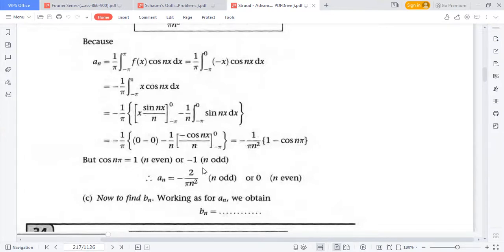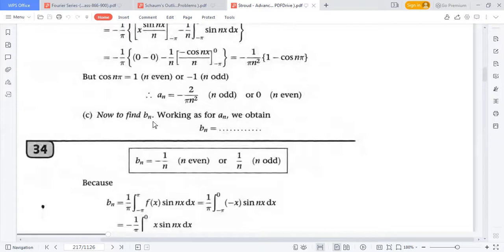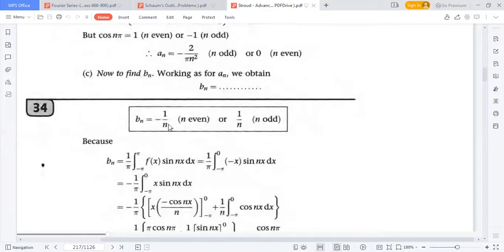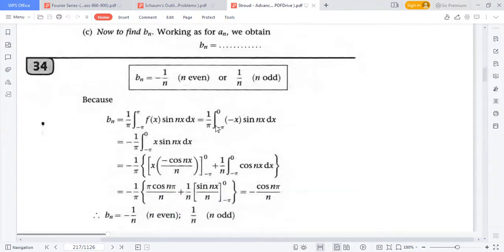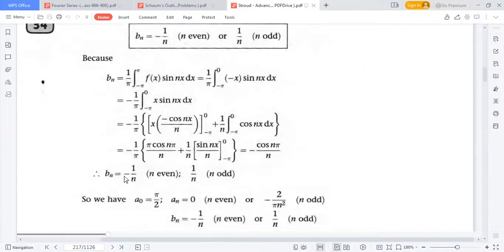Remember it. Similarly, we can find bn. For n even, we get bn equals minus 1 by n, and for n odd, bn equals 1 by n, using the same formula. So depending on cos n pi, we get two values of bn.